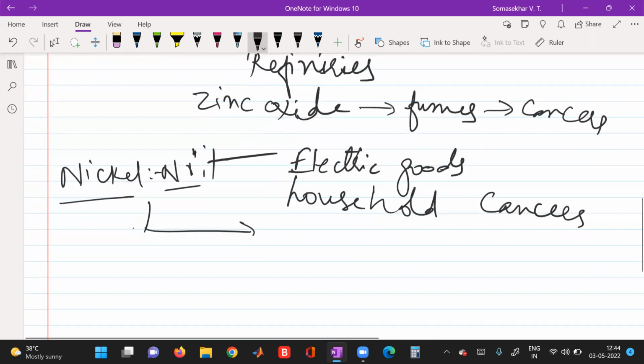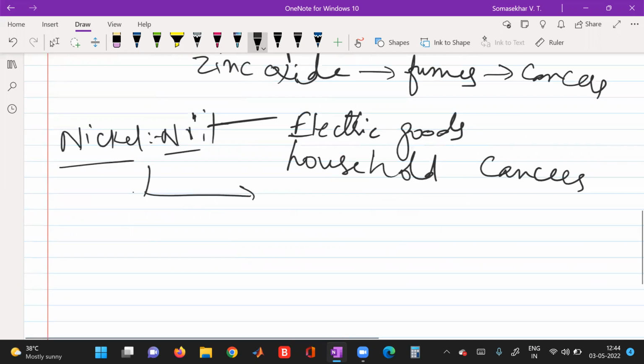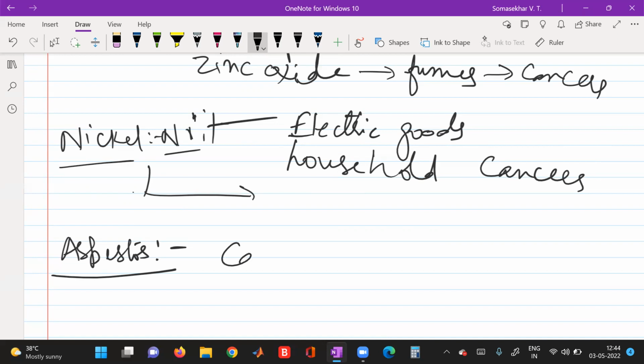in humans. Next is asbestos. Asbestos is released into the environment from asbestos industries, from flooring pipes, cement pipes, flooring products, roofing products, asbestos sheets, and from all these fiber industries. When released into the environment, it also causes cancers in human beings.